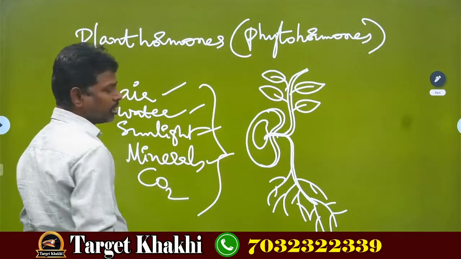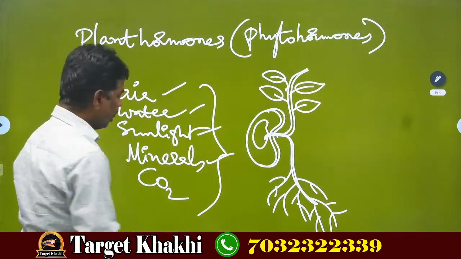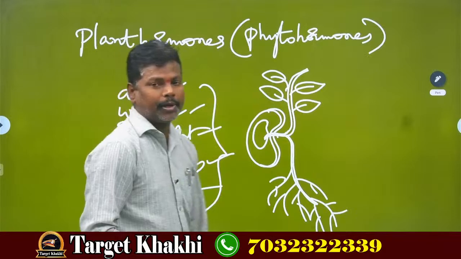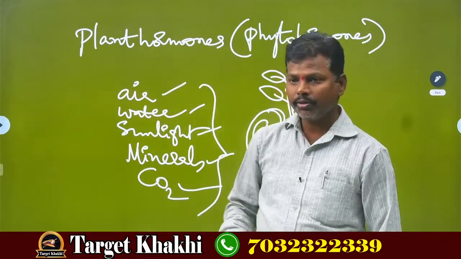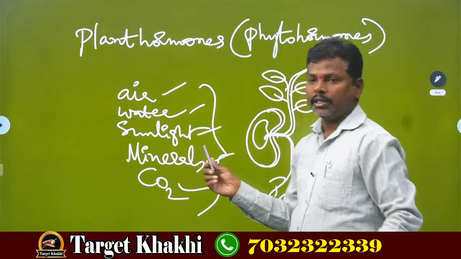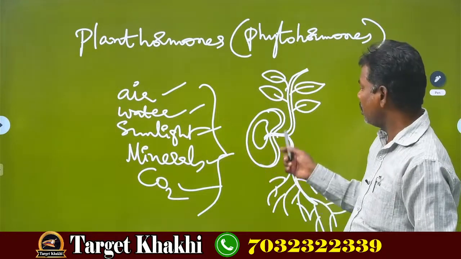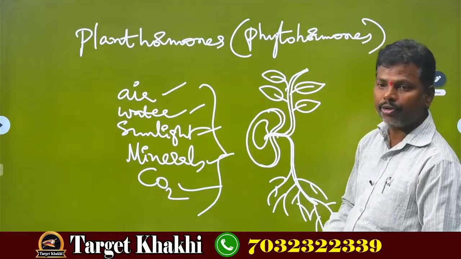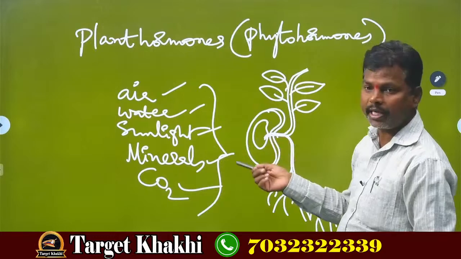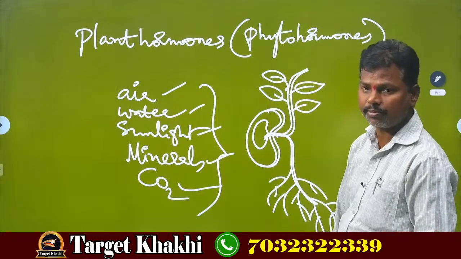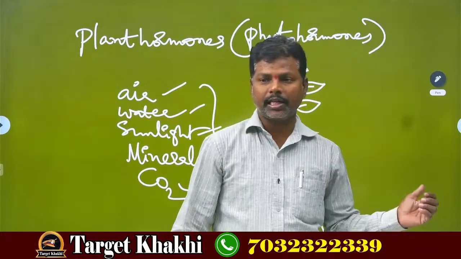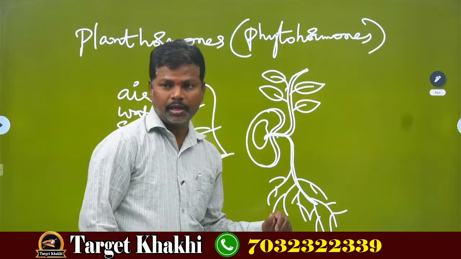Number four, minerals present in the soil. And the last one is carbon dioxide. These are the things a seed needs to grow into a new baby plant, and this plant grows like a tree after some days. This is nothing but growth and development.